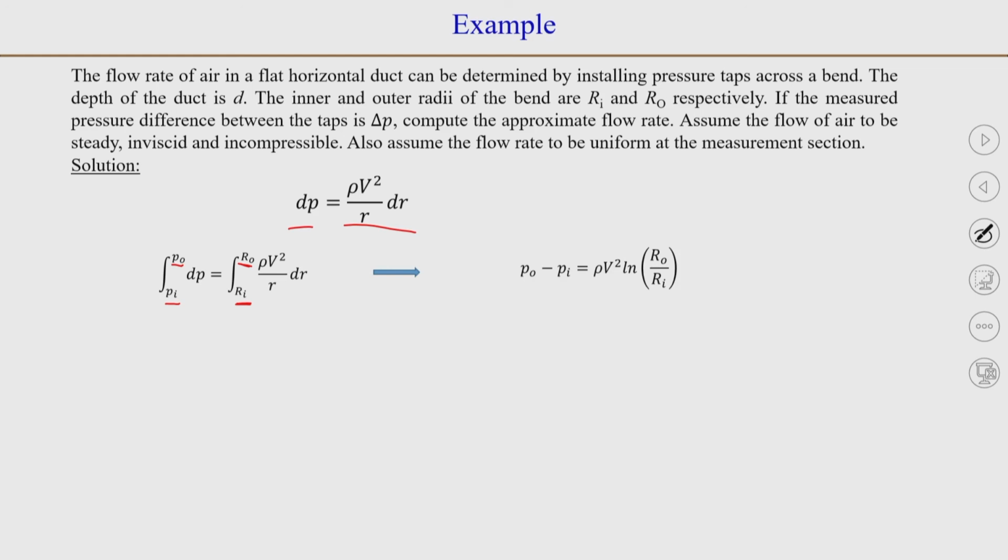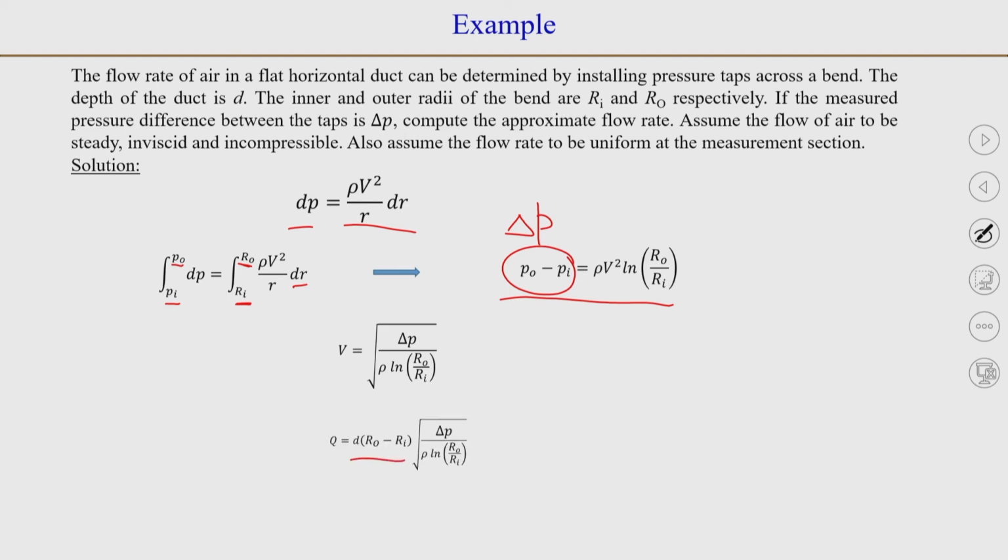Po minus Pi is equal to rho v squared, which is a constant, and dr by r. When you integrate, you will get ln r, and after substituting the limits, you will get Ro by Ri. So, when you do the algebra, Po minus Pi, which is equal to delta P, so v will be the square root of delta P divided by rho ln Ro by Ri. That is the velocity, and then you can multiply it by the cross sectional area. So, you will get flow rate Q here.